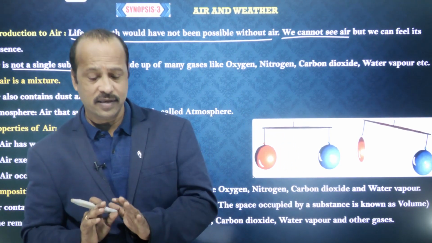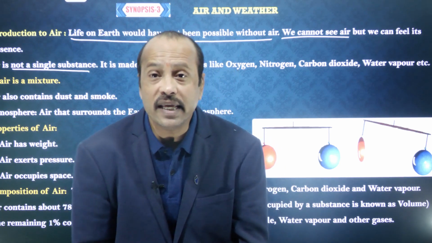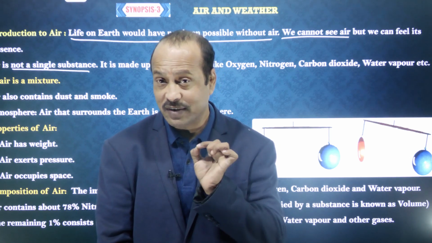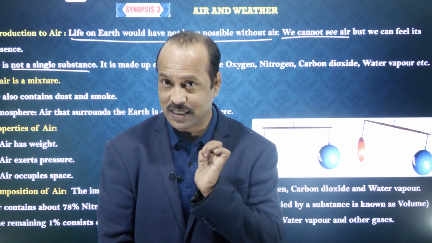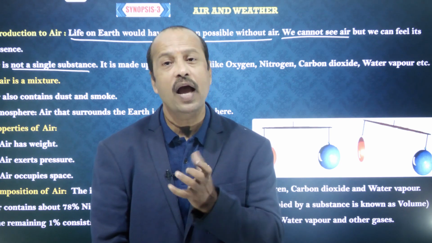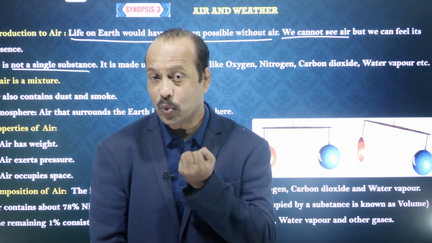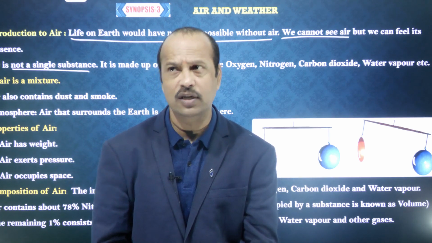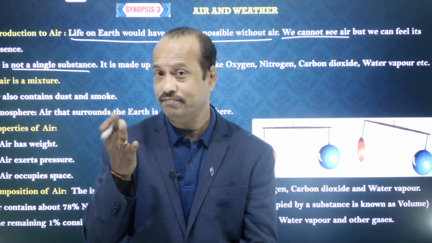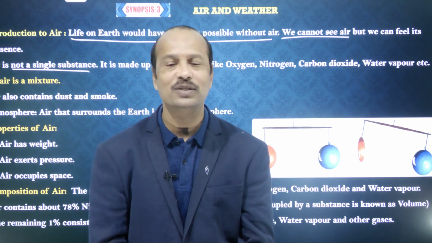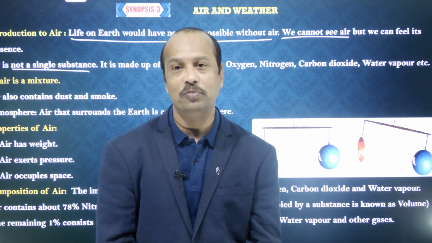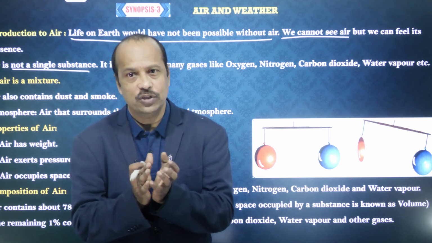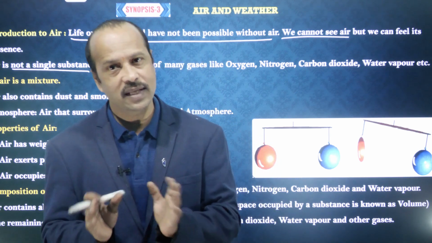Our air consists of almost 78% nitrogen by volume, students. 78% of nitrogen is present in the atmosphere, and 21% of oxygen by volume. So 78 plus 21 adds up to 99, right? The remaining 1% is made up of all the other gases.